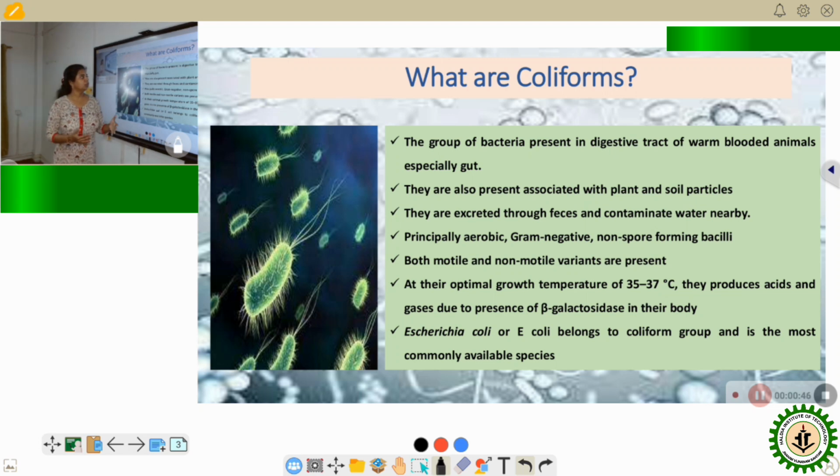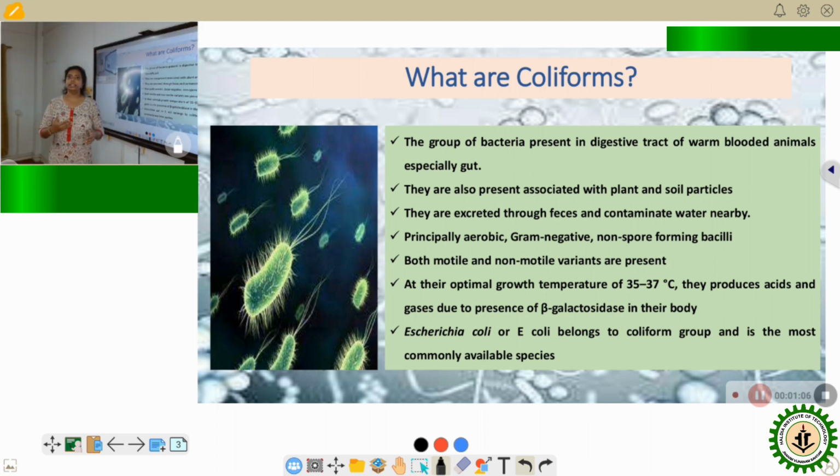The coliform group are a group of bacteria which are principally present in the digestive tracts of warm-blooded animals and human beings. Since they are present in the intestine and gut, mostly they are excreted through feces of these animals.